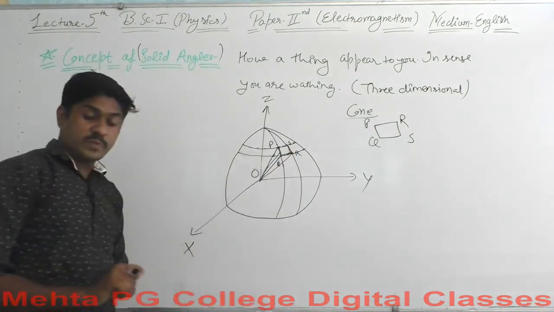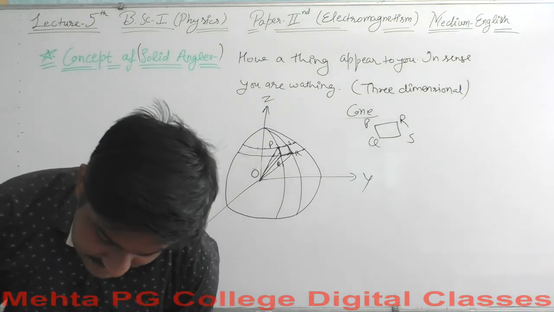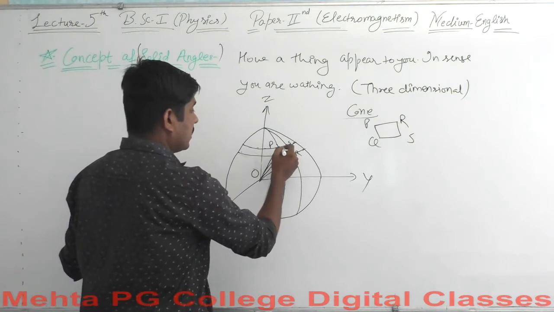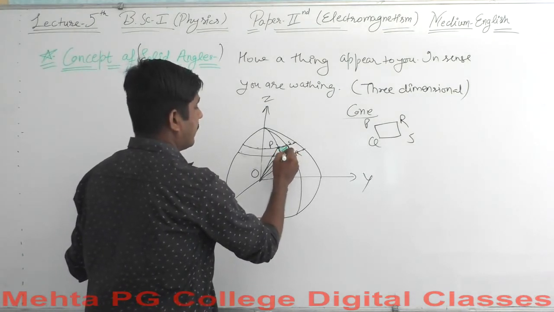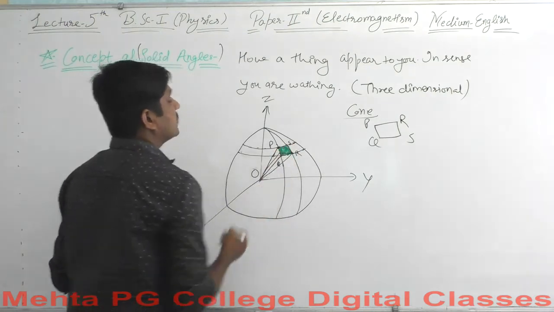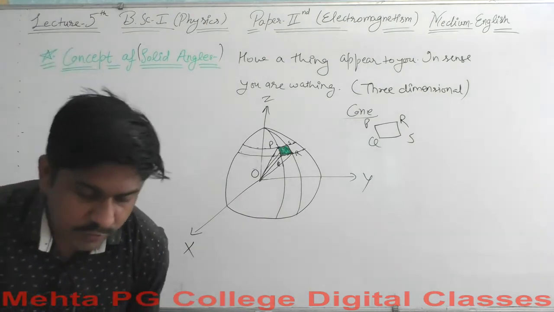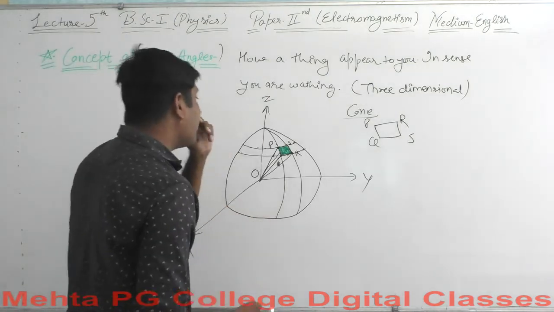This element formed because the length segment PQ has been displaced to RS, giving us this plane. Okay, this is the plane PQRS which we are supposed to discuss, and we will find out the surface element for this.